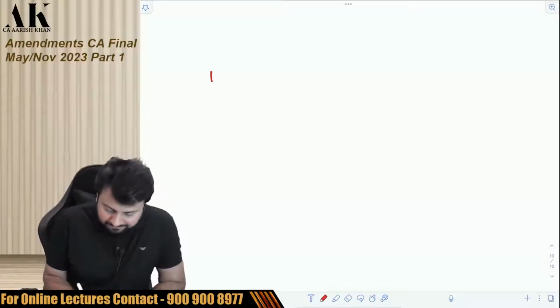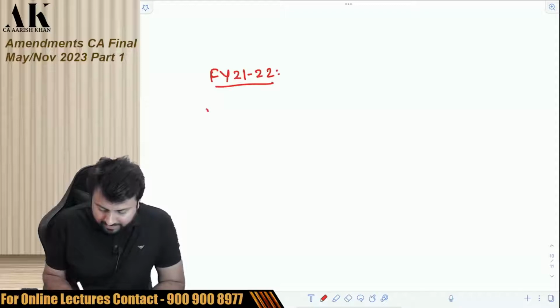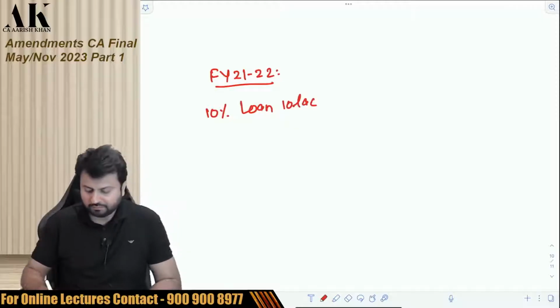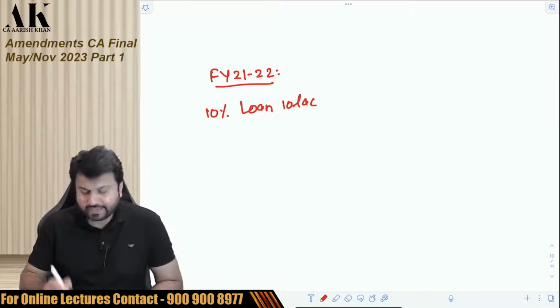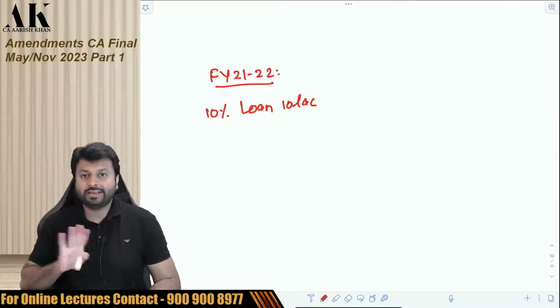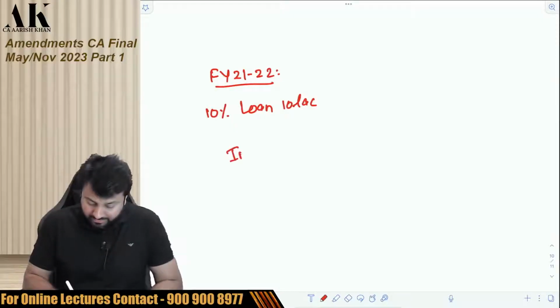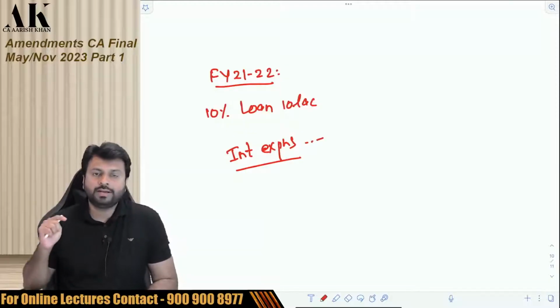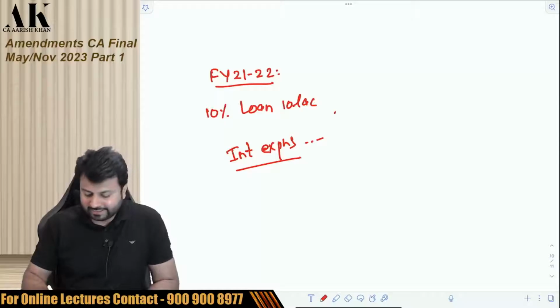For example, this is financial year 21-22 and I have taken a loan. I have taken a 10% loan of 10 lakhs. Now, in the current year, I have not earned any exempt income, but I have to incur interest expense, right? Because the loan has been taken, the interest meter will start. But in the current year, there is no exempt income. The exempt income I will be earning in a future year.